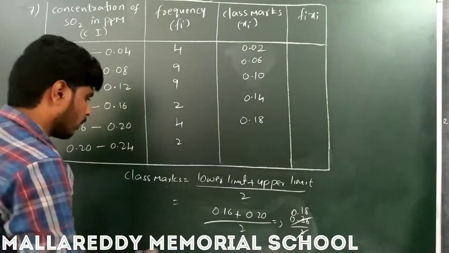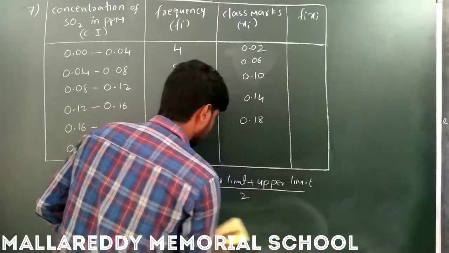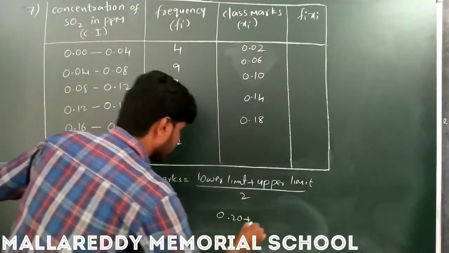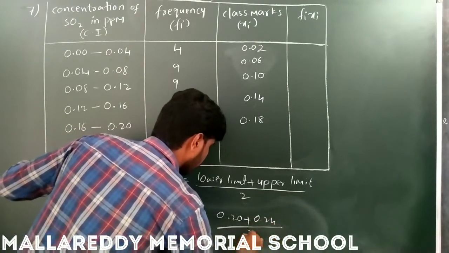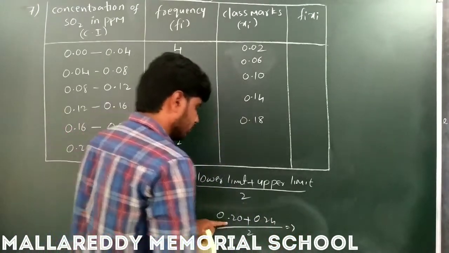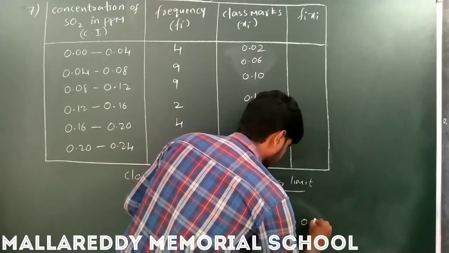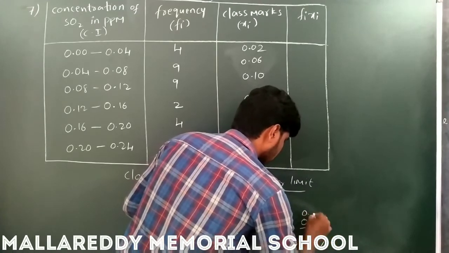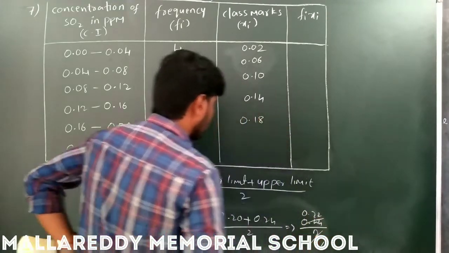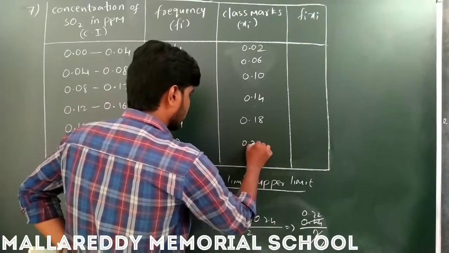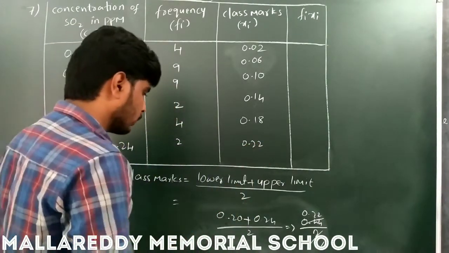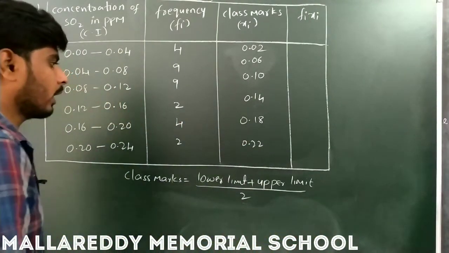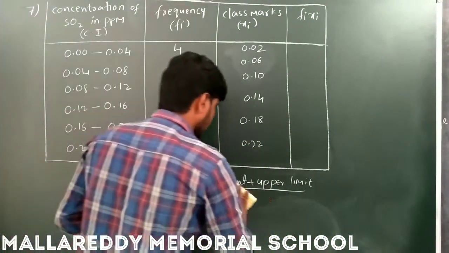Next, 0.20 plus 0.24 by 2 is 0.44 by 2, so 0.22 is the class mark. Now what we have to do? These are the class marks we got here, so I am going to erase this.